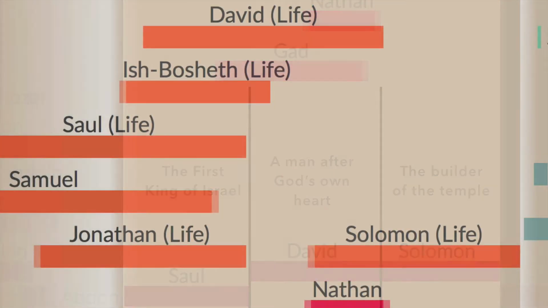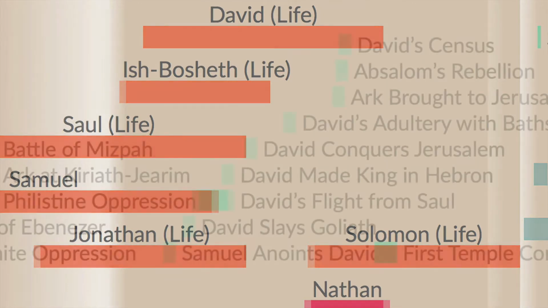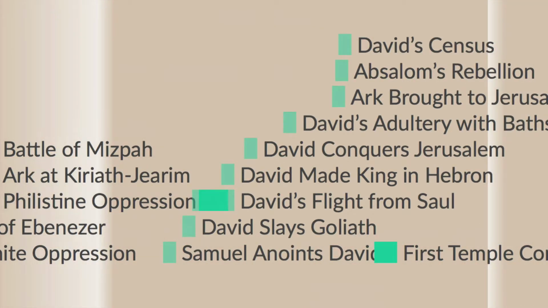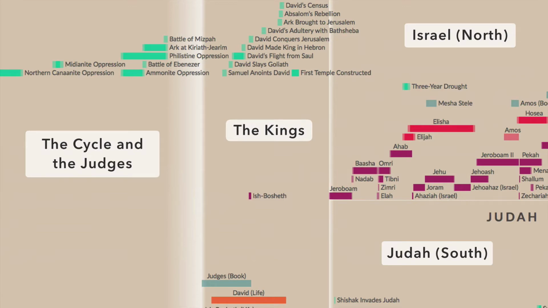And as we slide up the timeline here, we can see how their lifespans interact and overlap a little bit, and some of the other key characters that come into play during this time. The prophet Nathan, of course, being a huge one, Jonathan as well, and Samuel, who we'll start looking at. And we also know that there are some really important events that happened during this time that are very famous, David and Goliath, for example, and all of that. So we'll look at all of these events together, but these are what constitute this time, the time of the kings. This is the next season that we're going to look at as we do our complete Bible overview.